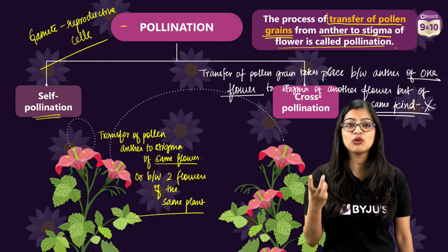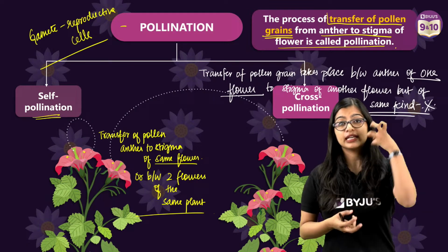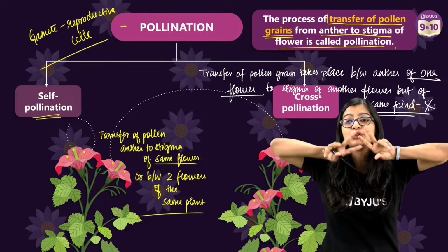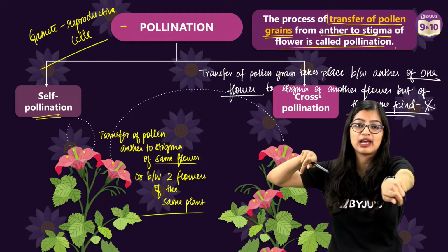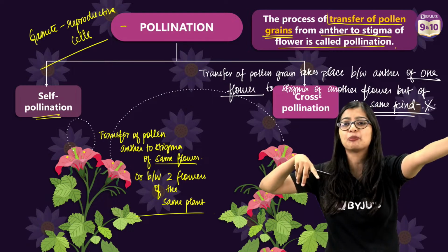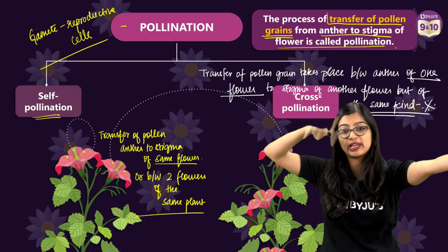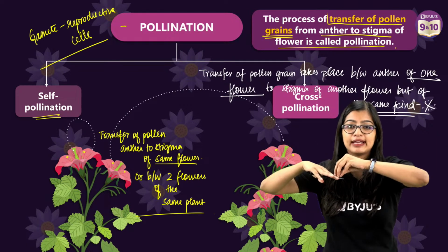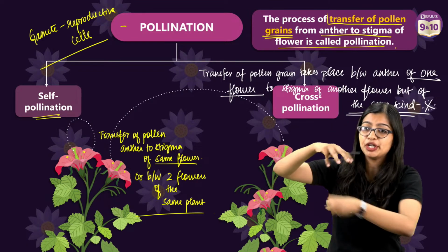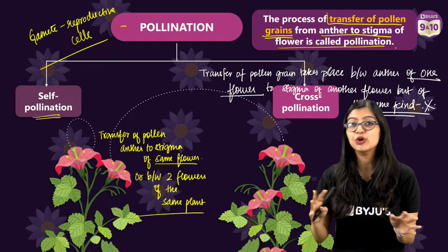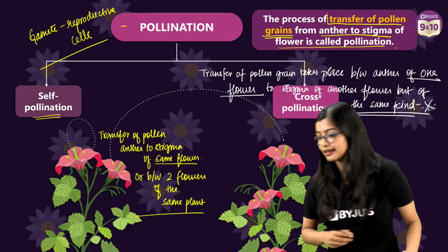But it's important to understand that if you have two different species, and pollen comes and lands on a flower, some of you are asking me, "No, ma'am, what will happen if the pollen grain of some other plant altogether falls on the stigma? Will pollen tube form?" As a matter of fact, no. I'll tell you why. This is very interesting, okay?